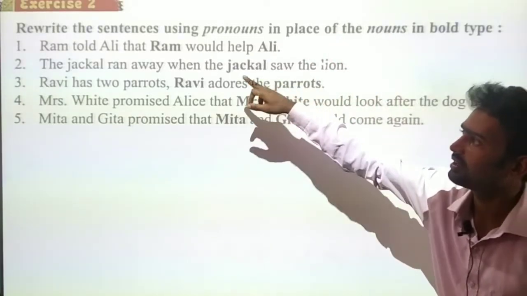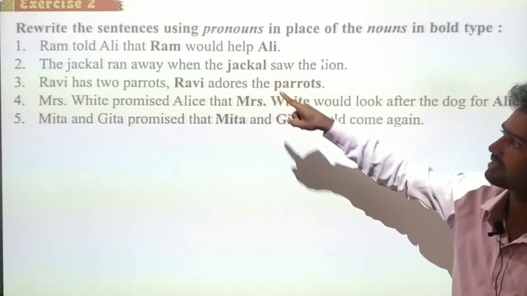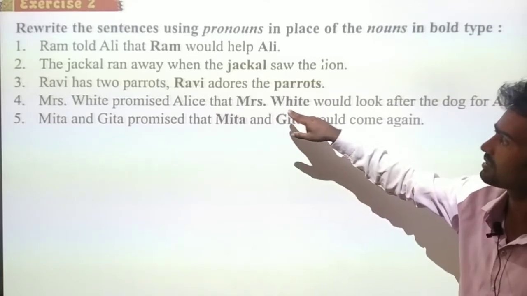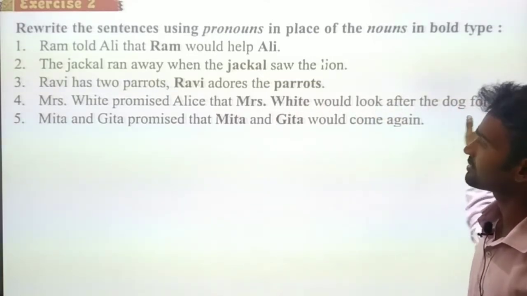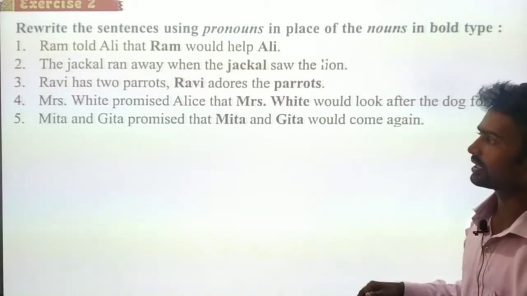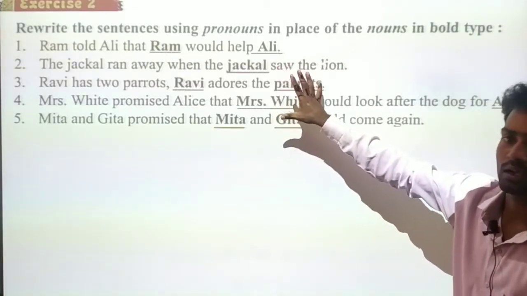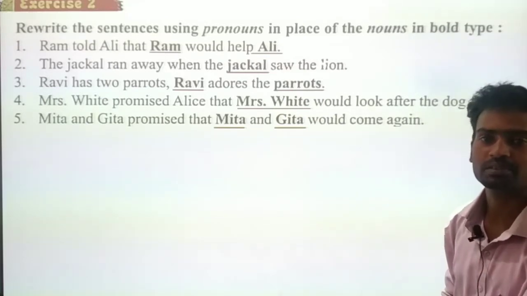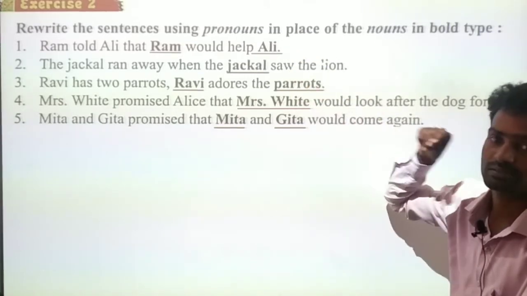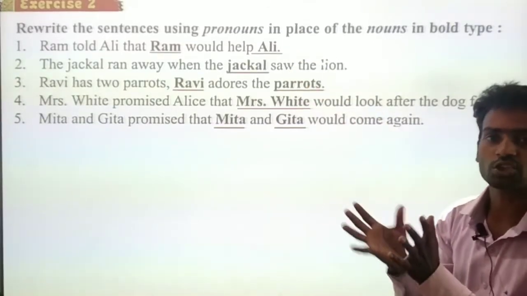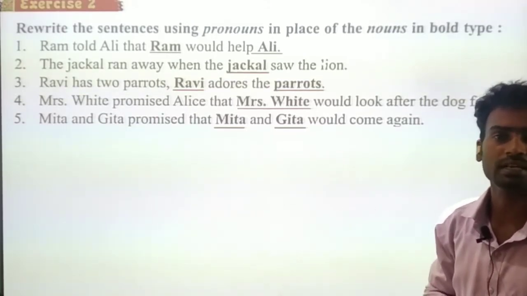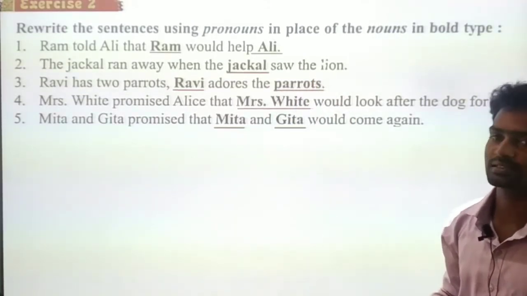Here we have Ram, Ali, Jackal, Ravi, parrots, lion, Mrs. White, Alice, Mita, Gita. So all the bold letters are the nouns. What are we supposed to do now? We are going to replace them with pronouns. So we are going to shorten the sentences, as we have seen in the introduction part.